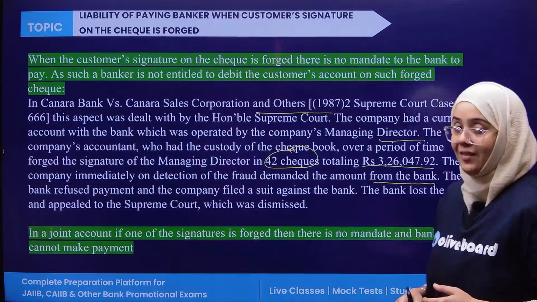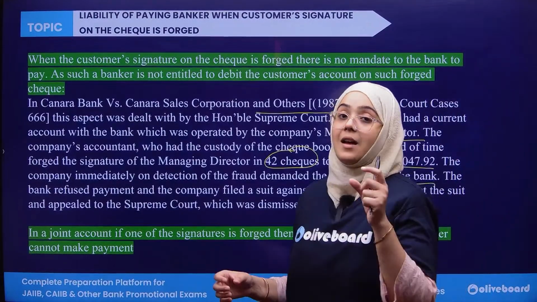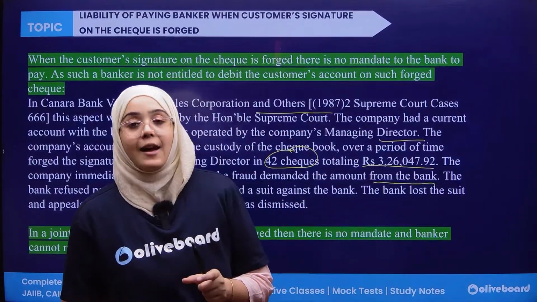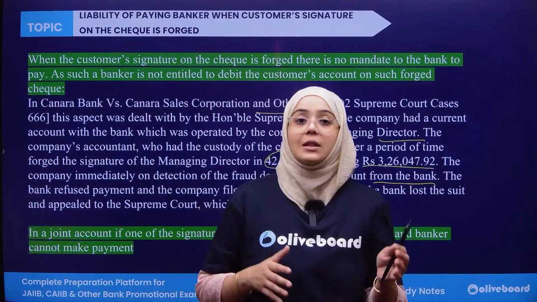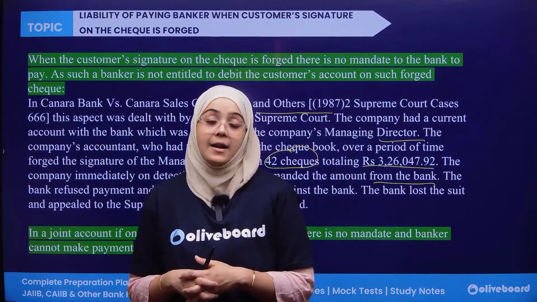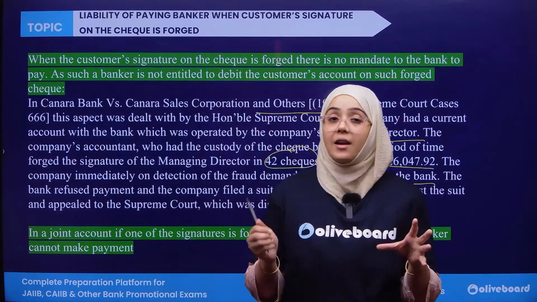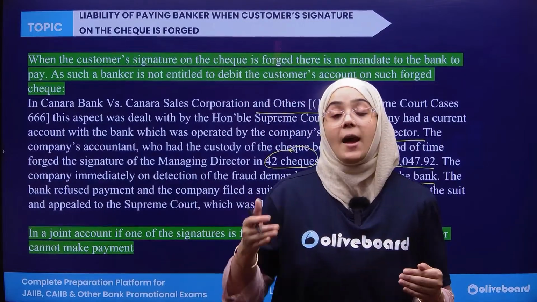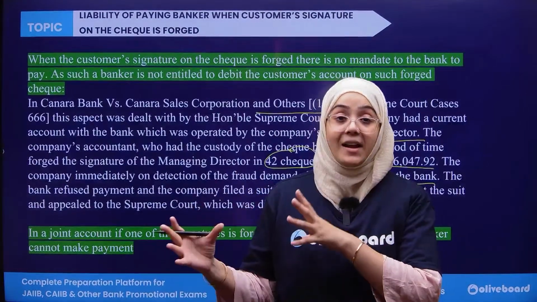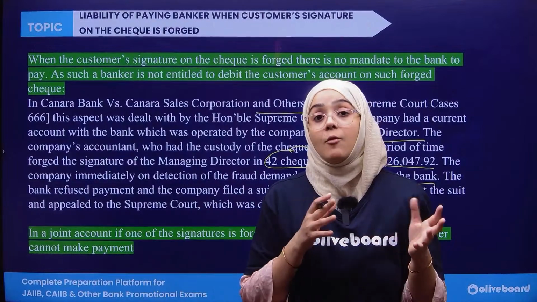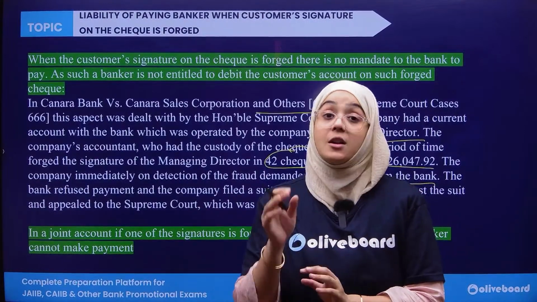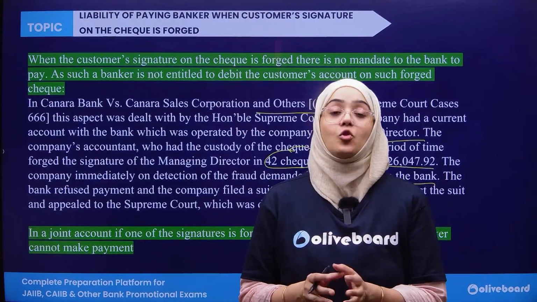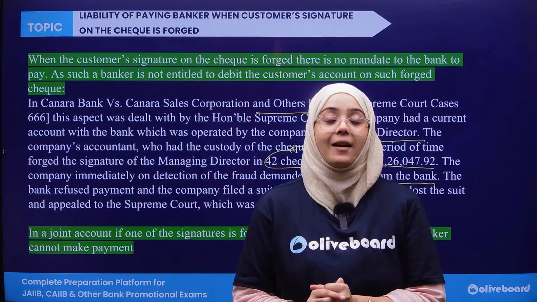Okay, in this case, the managing director was managing the current account of that company, and there was an accountant who had the custody of the checkbook. From time to time he forged the signature of the managing director in 42 checks, and the amount totals rupees 3 lakh something.